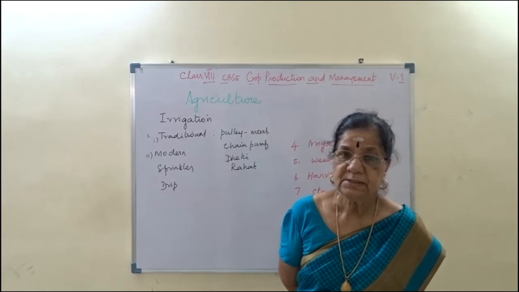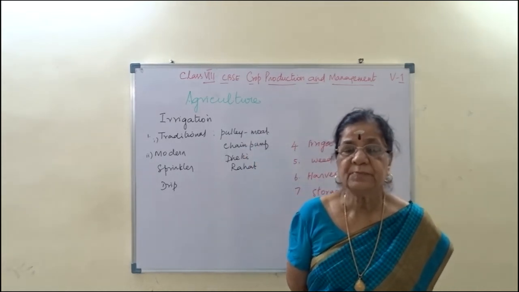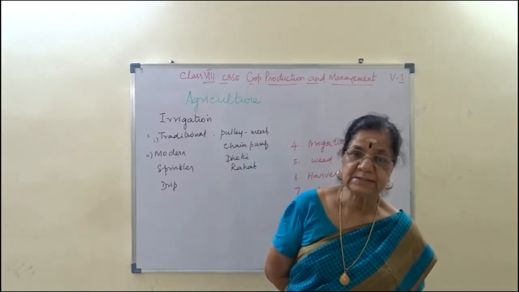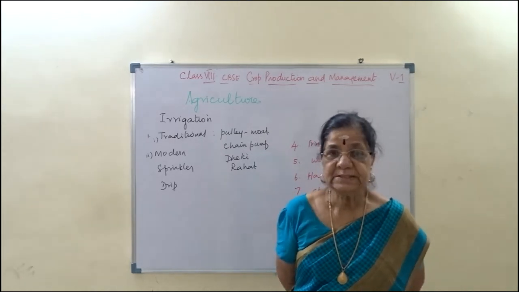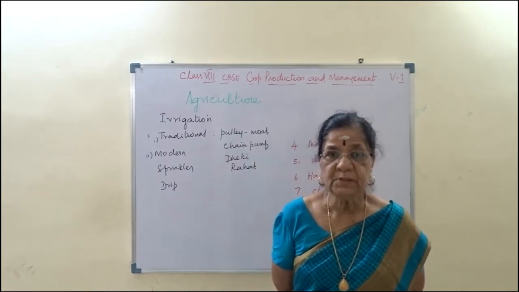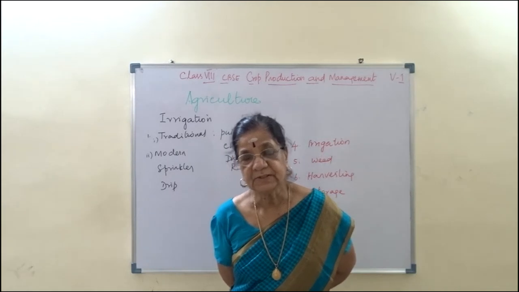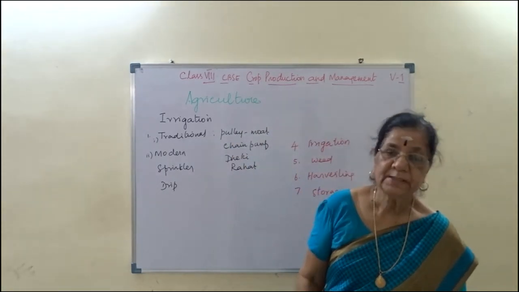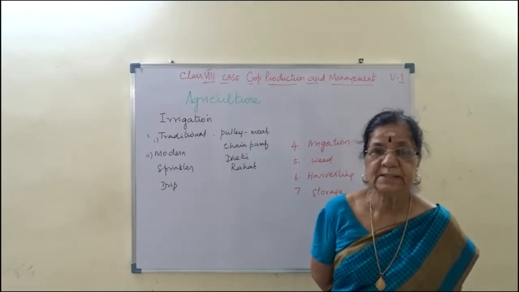And this requirement of water differs from season to season based on the climatic conditions. In the rainy season, less water is needed, whereas in spring a moderate amount of water is needed. In summer, more frequent watering of the plant is required. So the requirement of water or irrigation will vary from season to season or climatic condition.